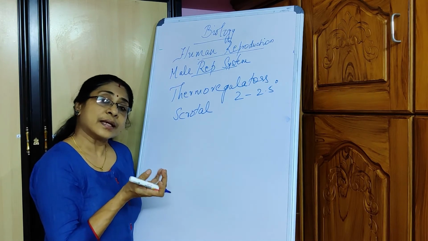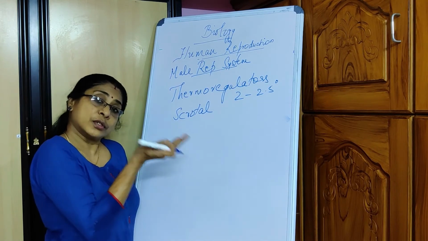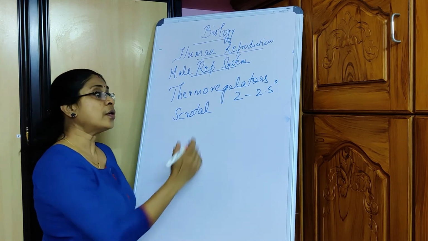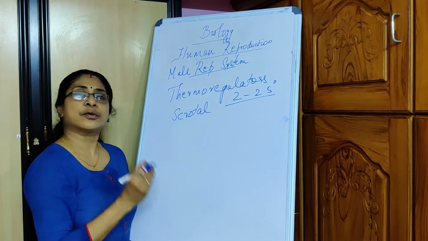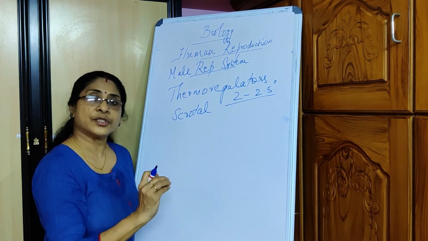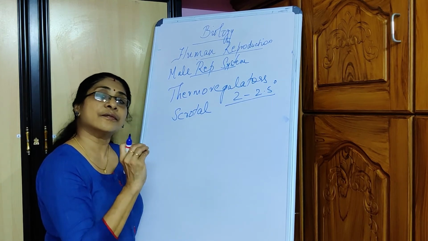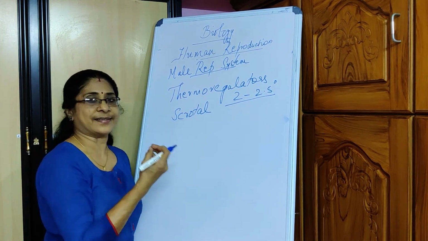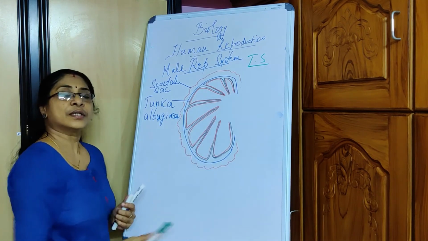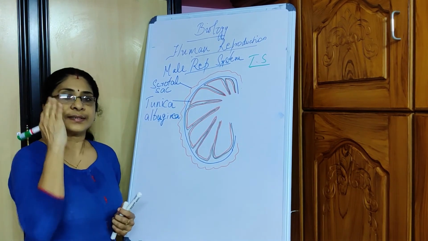The scrotal muscles can either bring the testes closer to the body cavity or draw them away from the body cavity in order to retain the temperature of 2 to 2.5 degrees lesser than body temperature, which is very essential for spermatogenesis.